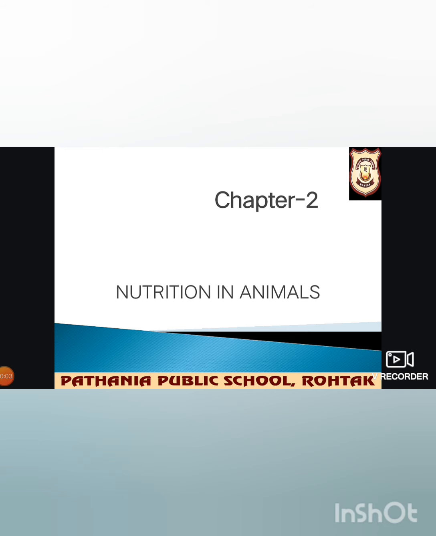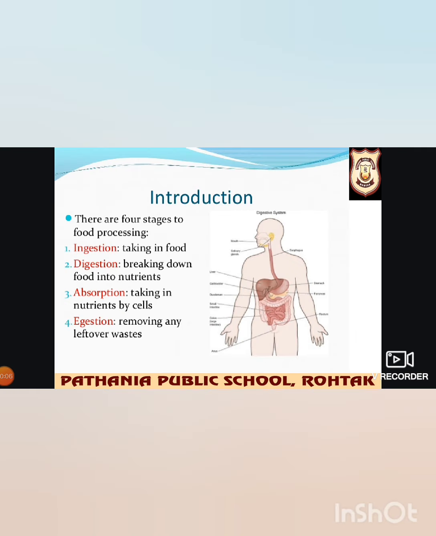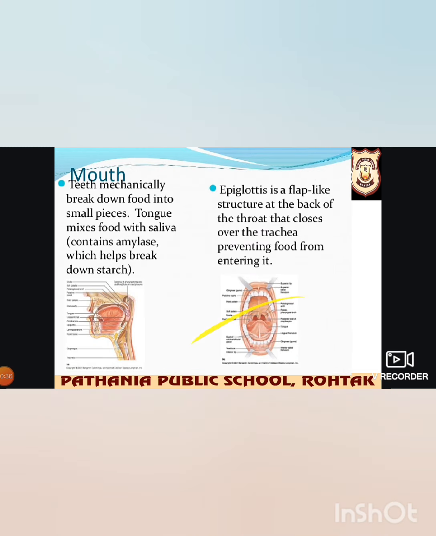See, let us start nutrition in human beings. See, human beings have 5 stages of food processing: ingestion, digestion, absorption, assimilation and egestion. Here in this part assimilation is not there, but after absorption there is assimilation and then egestion. These are the 5 major steps. Here we will describe 4 because assimilation is included in absorption.